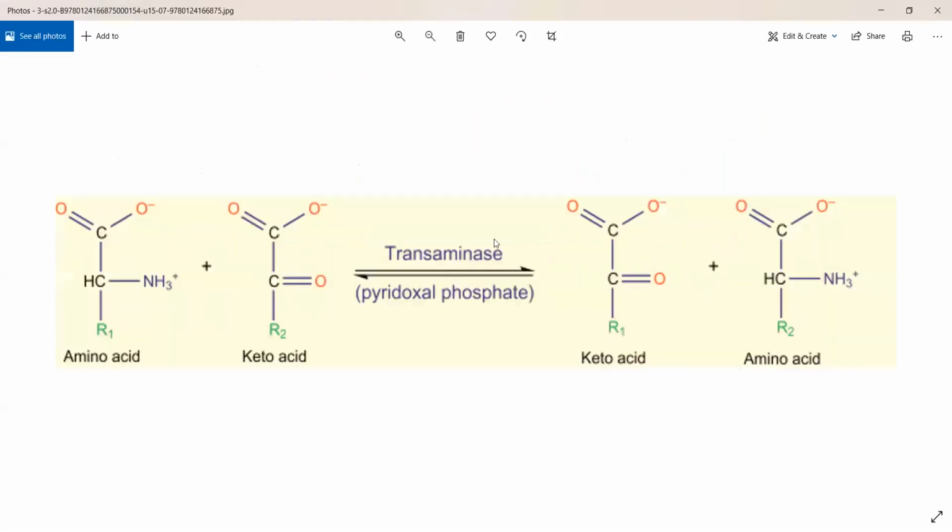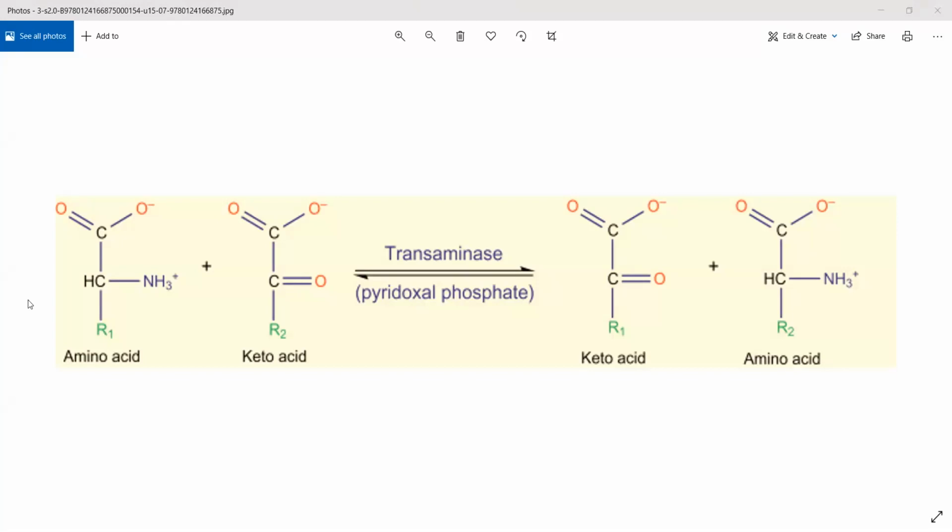This is the reaction of transamination. Transamination means transfer of amino group. Now, if you look closely, there are amino acid present on the left side and the right side. There is a ketone acid present on the left side and right side. Transamination step will involve transfer of amino group from one molecule to the other.